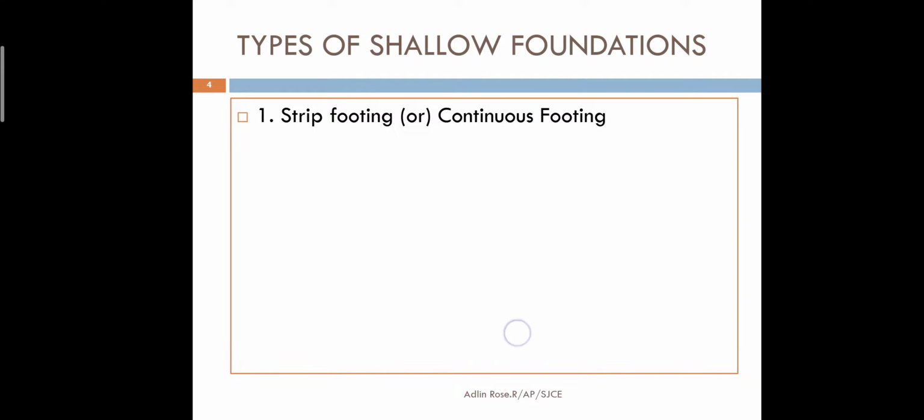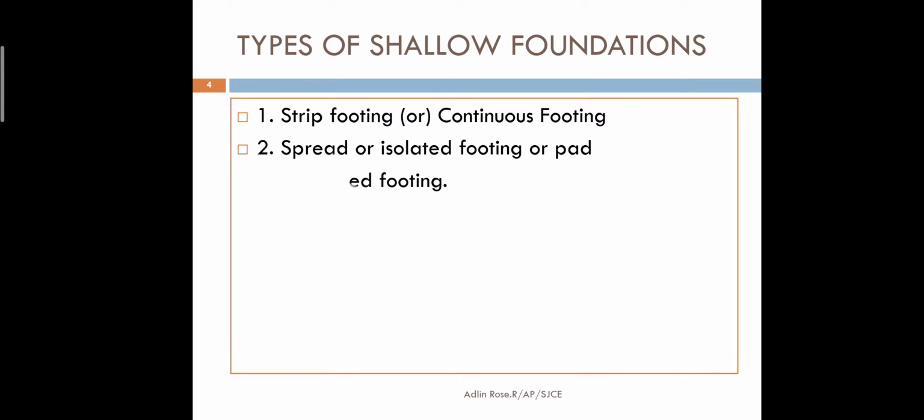There are different types of shallow foundation. First is strip footing, also known as continuous footing. Strip footing is seen in load bearing walls. The second is spread footing or isolated footing, also known as pad footing. The third is combined footing, where we will learn about two types, rectangular and trapezoidal.